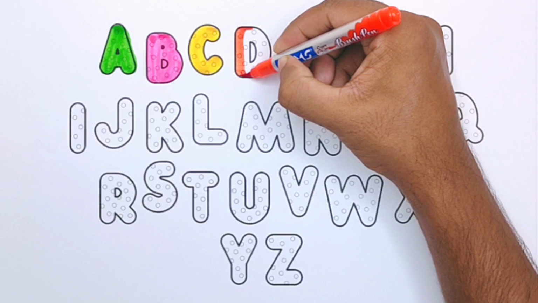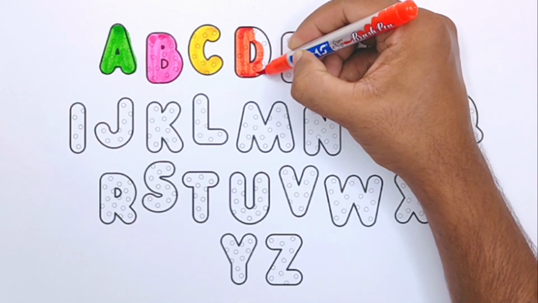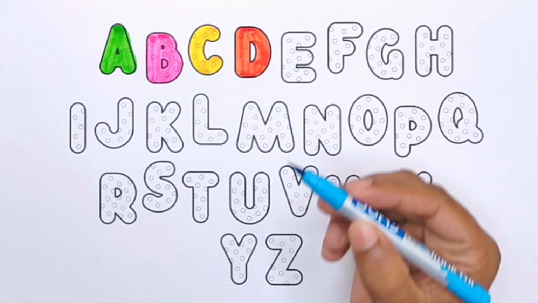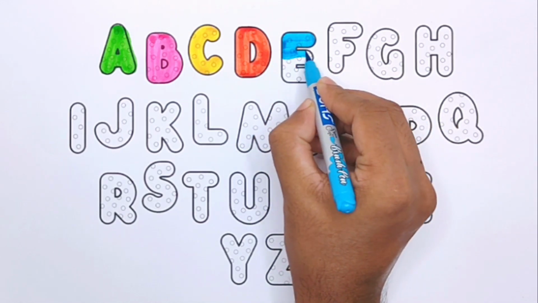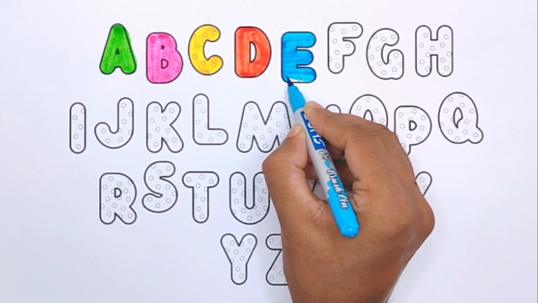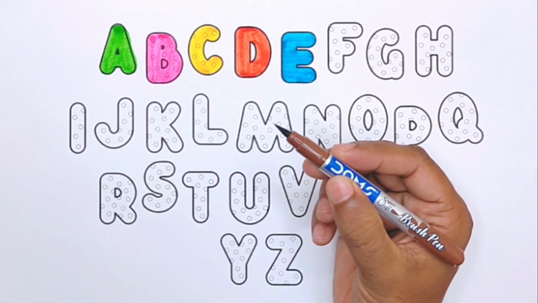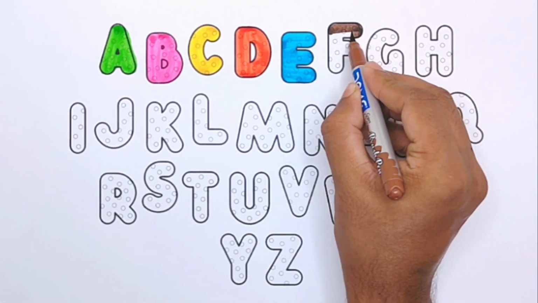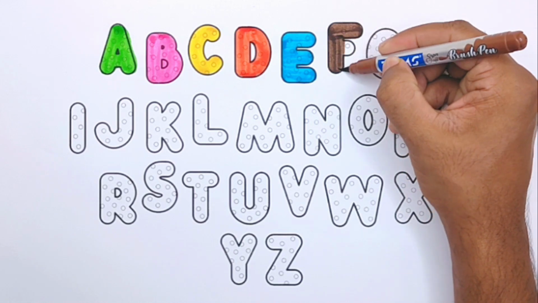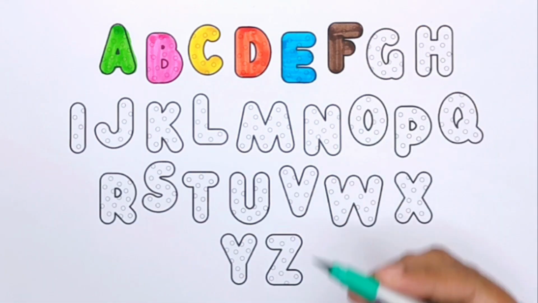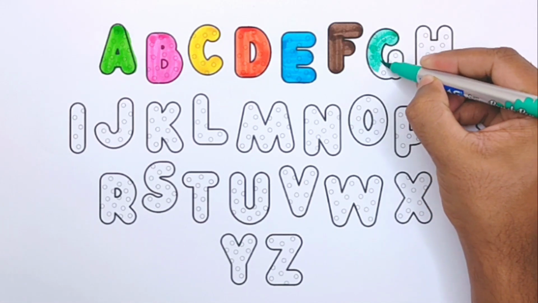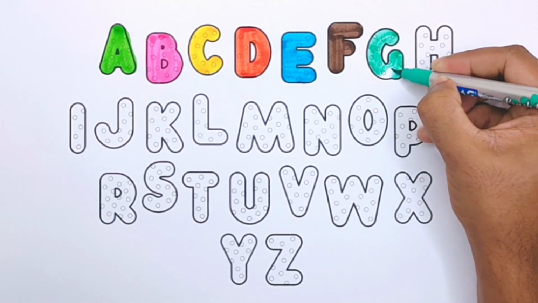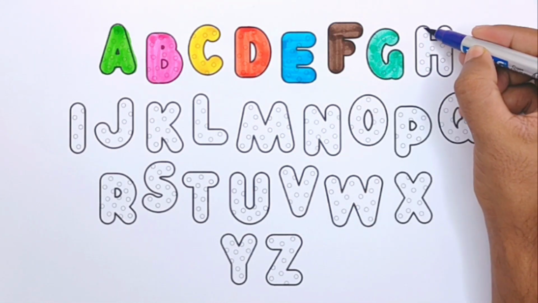D for doll. Sky blue color. E for elephant. Brown color. F for fish. Sea green color. G for gold. Purple color.